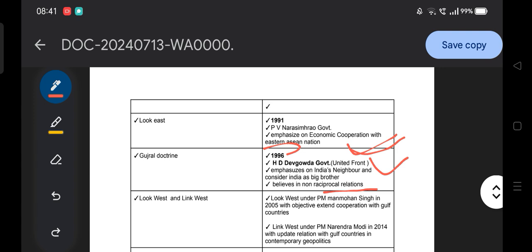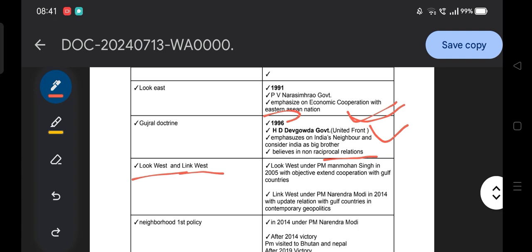Okay guys, then Look West and Link West. What is Look West and Link West? Look West was adopted under PM Manmohan Singh in 2005 with the objective to extend cooperation with the Gulf countries. Most people have a confusion that the Look West policy is associated with the current Prime Minister Narendra Modi.